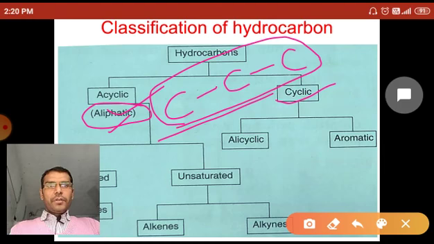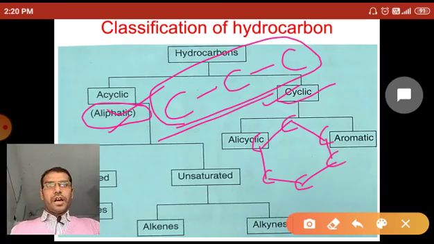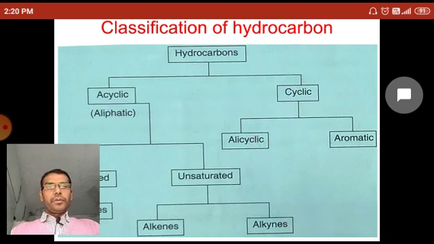If the carbon forms a ring-like structure or cycle-like structure, it is called cyclic. So here, 6 carbons attached to each other form a cycle or ring-like structure, that is called a cyclic hydrocarbon.